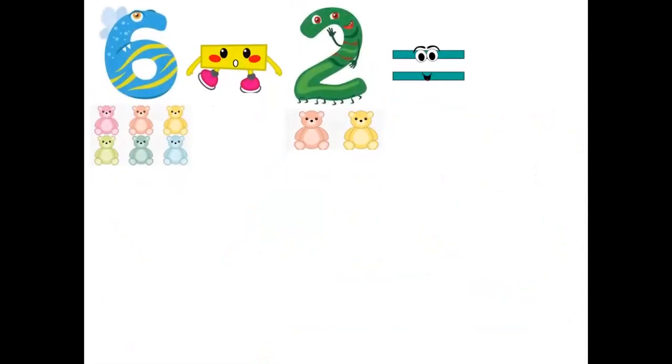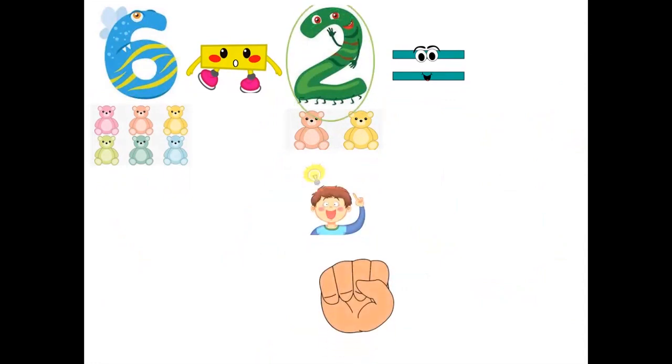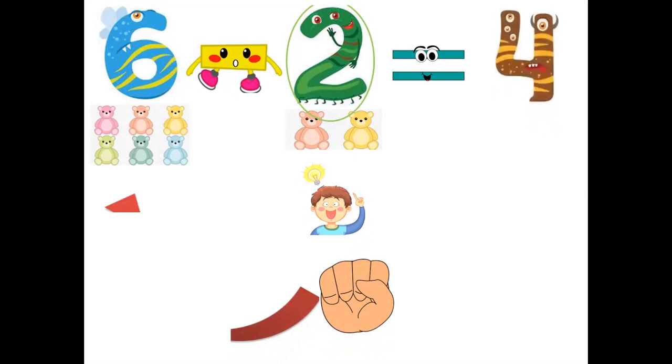Here, 6 minus 2 equals. When we find minus in an equation, we always search for the small number. Then I close my hand when I go to the small number and count after the small number to reach the big number. Let's do it together. Close your hand with me and count after 2 to reach number 6. After 2, 3, 4, 5, 6. Okay, how many fingers do we have here? We have 4 fingers. So here 6 minus 2 equals 4.